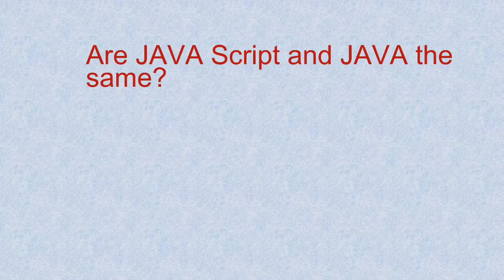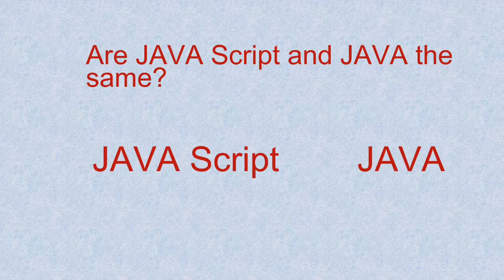Now, the question is, are JavaScript and Java the same? Okay, so let me tell you, don't get confused between JavaScript and Java. JavaScript and Java are very much unrelated. Java is an object-oriented programming language and has a virtual machine platform that allows you to create compiled programs that run on nearly every platform. Whereas JavaScript is a lightweight programming language, or simply you can say scripting language, and it is used to make your web pages interactive.